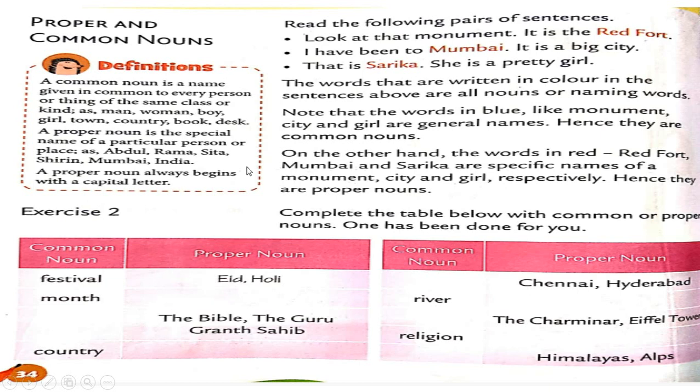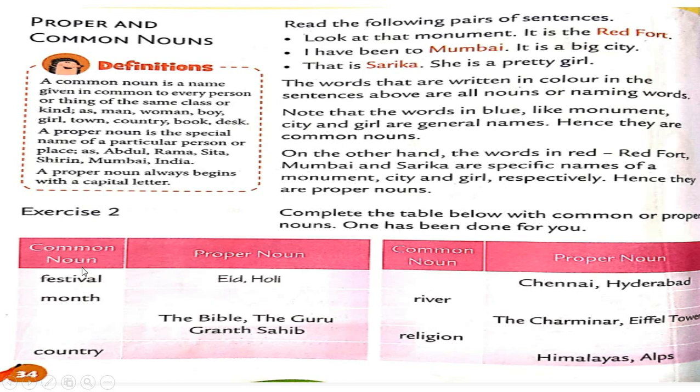Let's see your exercise 2 so that you can understand better. In exercise 2, what you have to do? Complete the table below with common or proper nouns. One has been done for you. Students, here you can see a table is given, right? In this table, common nouns and proper nouns both are given. You have to complete which is not written here. If a common noun is not written here, you have to write it. If a proper noun is blank, you have to write a proper noun. Let's see.